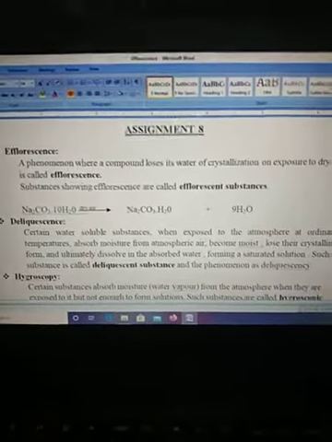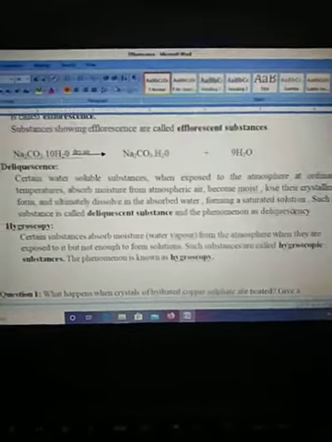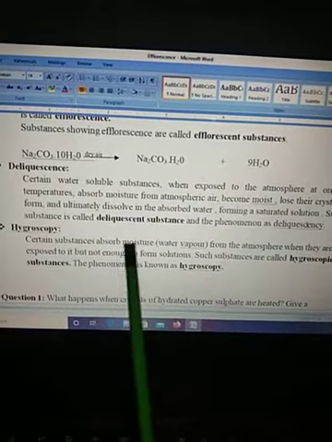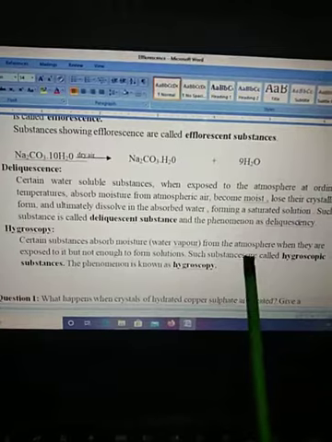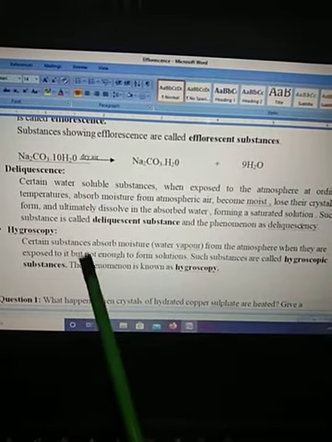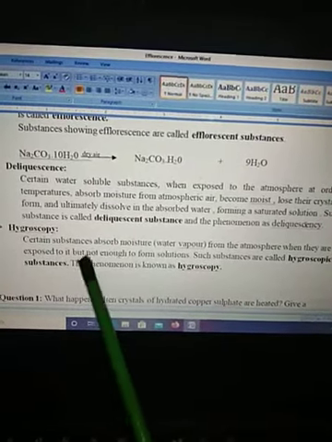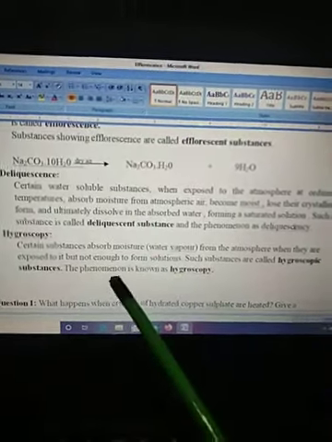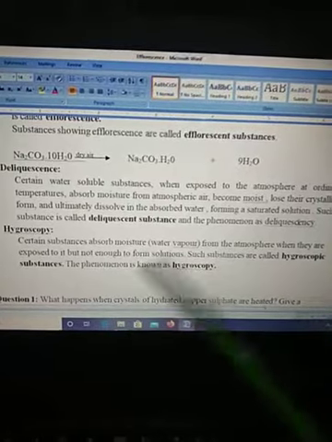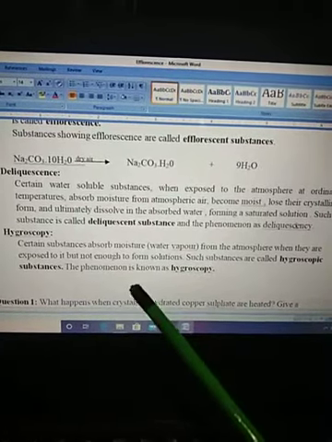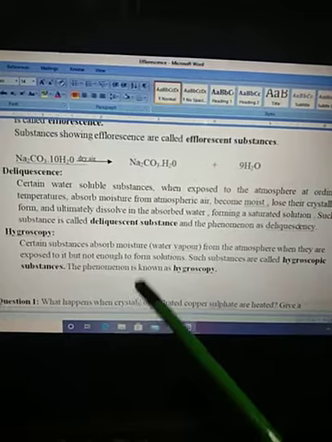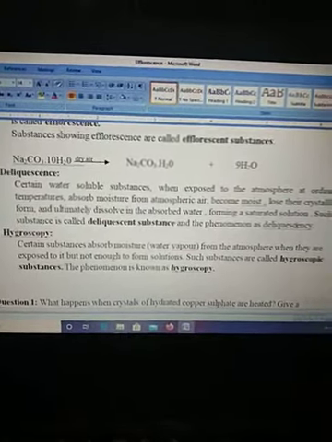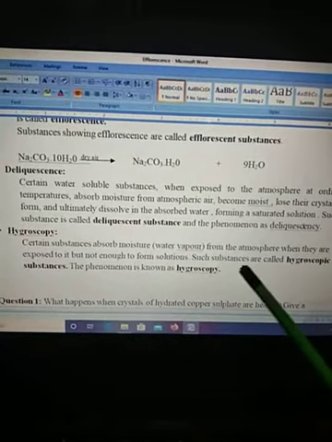Now the next topic is hygroscopy. Hygroscopy means there are certain substances which absorb moisture from the atmosphere when they are exposed to it, but not enough to form solutions. They don't form a solution; they only absorb. Such substances are called hygroscopic substances, and the phenomenon is called hygroscopy.